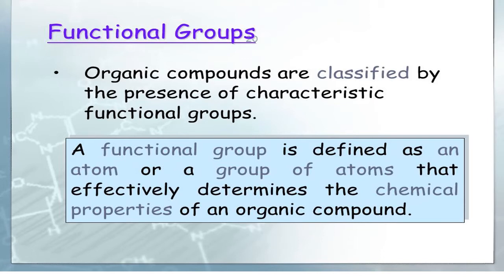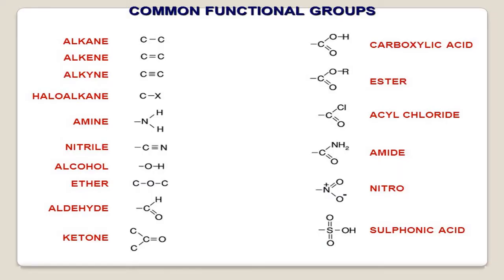Now we will discuss not all functional groups, only some common functional groups. Whenever you find in an organic compound that all the bonds are single, every bond is a single bond, it is taken as alkane, straight away. The carbon chain should contain single bonds, and other attachments are hydrogen.